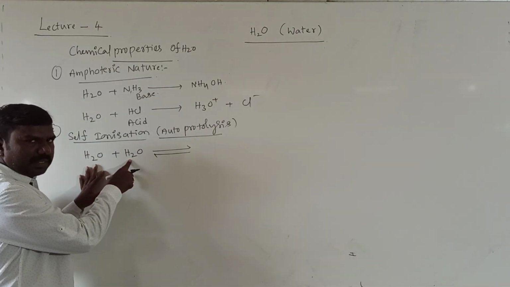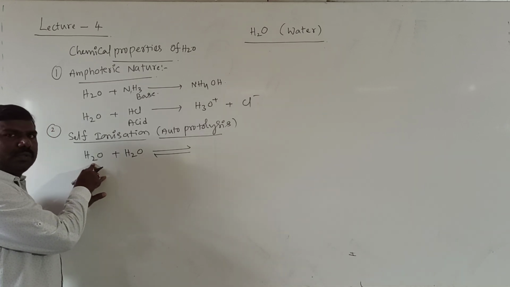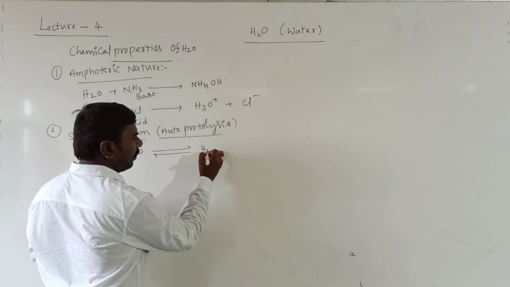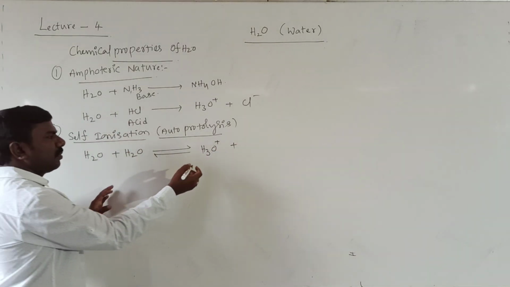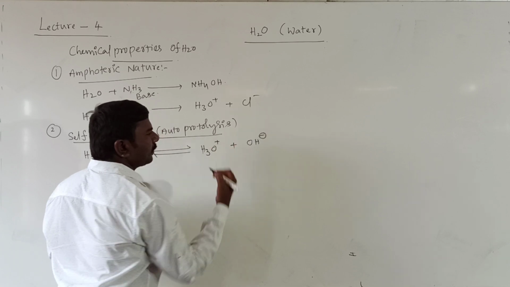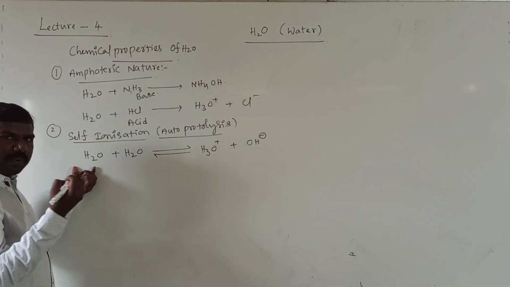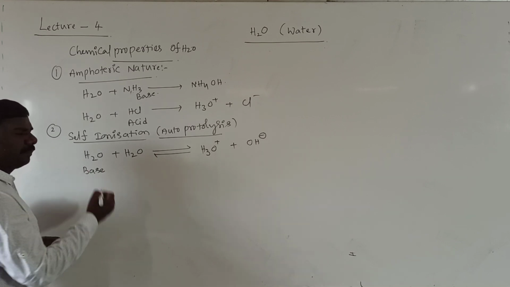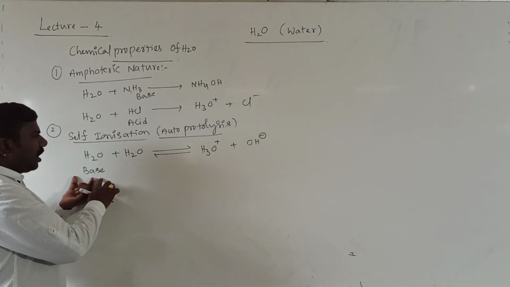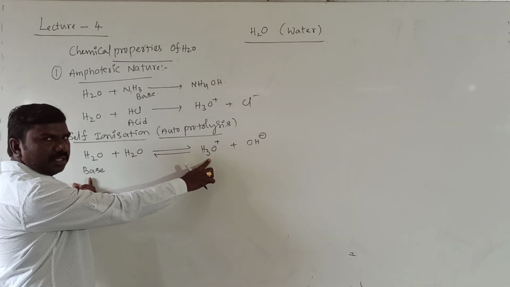If it gains H+, it is converted into H3O+. The other is losing a proton, that's why it becomes OH-. It is gaining a proton, so it is a proton acceptor. After proton acceptance, the residual part is H3O+.